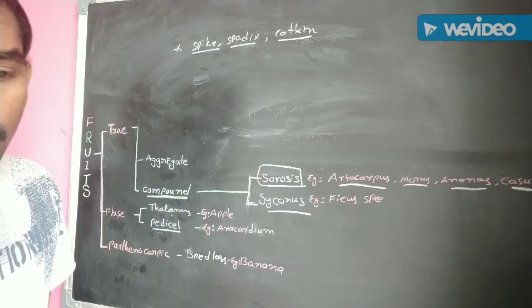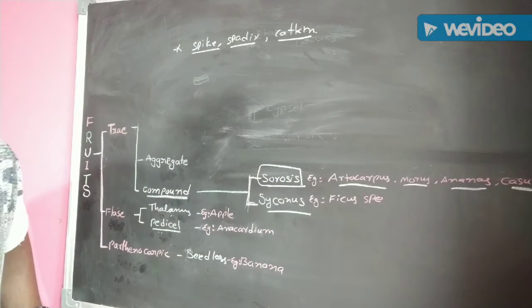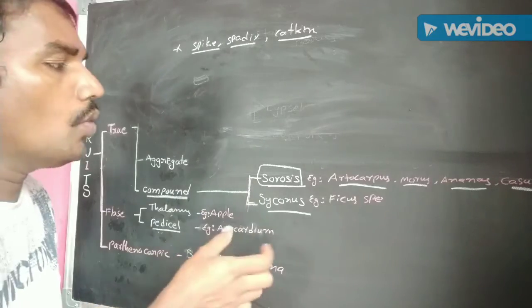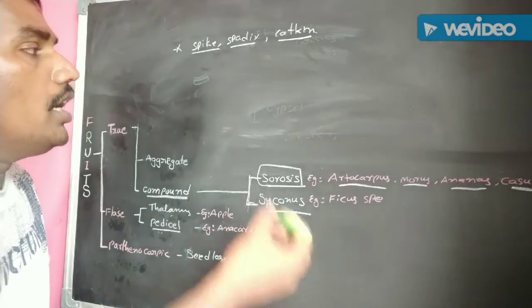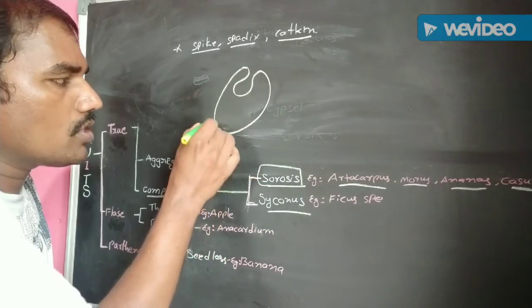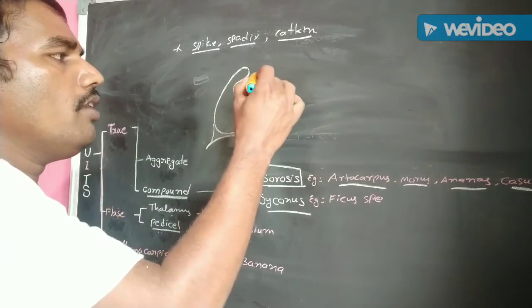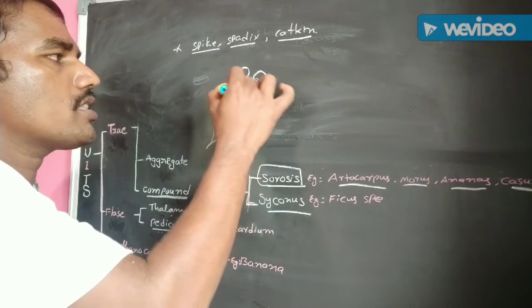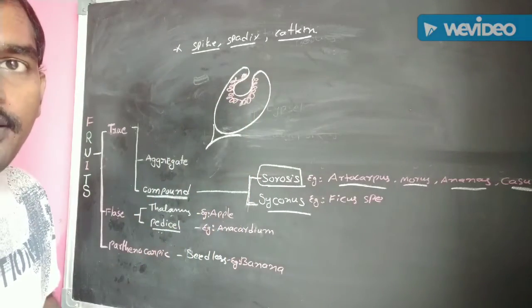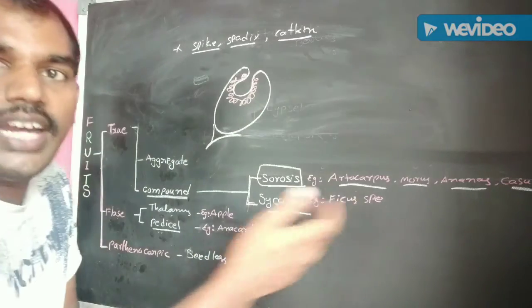It is a multiple fruit developed from hypanthodium inflorescence, and the peduncle is developed into a hollow structure. The female flowers, male flowers and gall flowers are arranged in this hollow space. This type of fruit is known as syconus fruit. Example, Ficus.